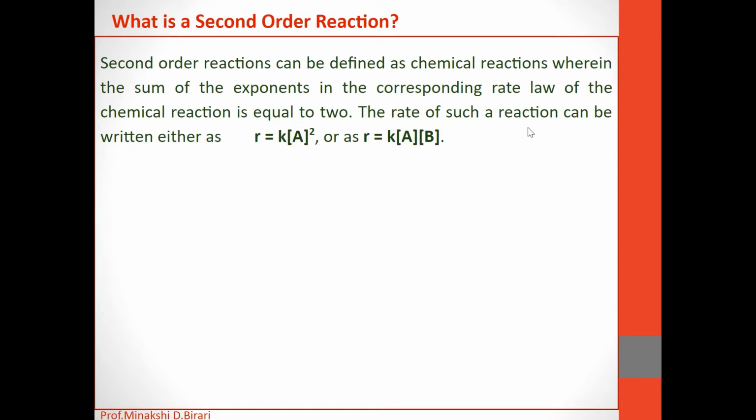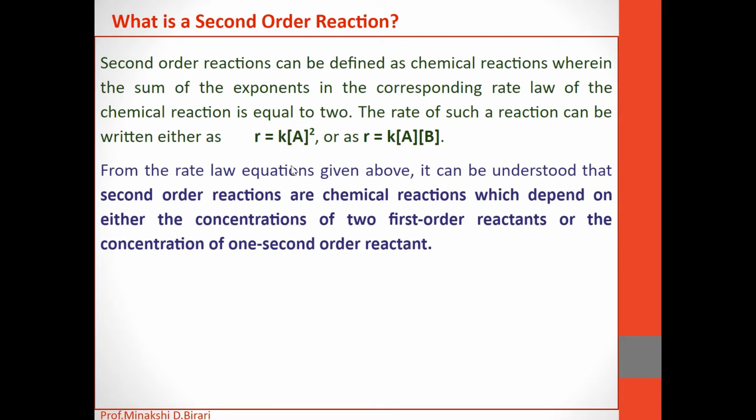The rate of such a reaction can be written either as rate is equal to K into concentration of reactant A raised to 2, or as rate is equal to K into concentration of reactant A into concentration of reactant B. So either two reactants are different or only one reactant, but the sum of exponents in the corresponding rate law of the chemical reaction is equal to 2, then the reaction will be a second order reaction.